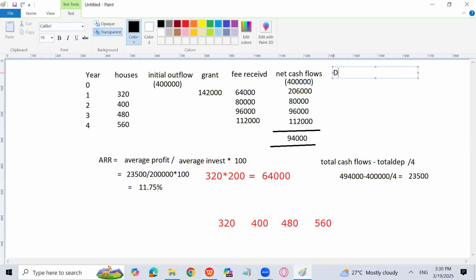I will write here the discount factor at the rate of 10%. For the 4 lakh, it will remain at 1, then 0.909, then 0.826, then 0.751, and then 0.683. Okay. Now I will go with the present values.